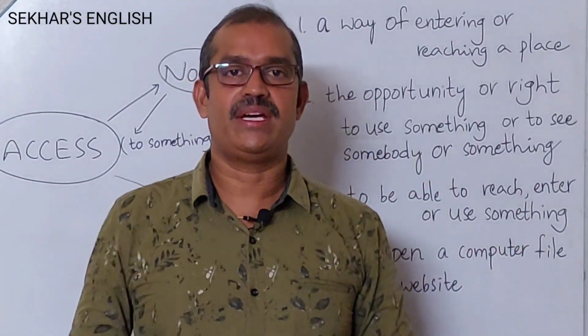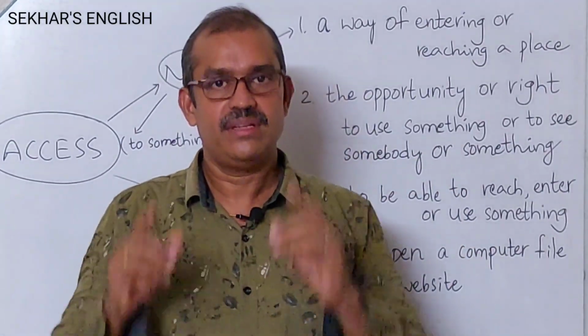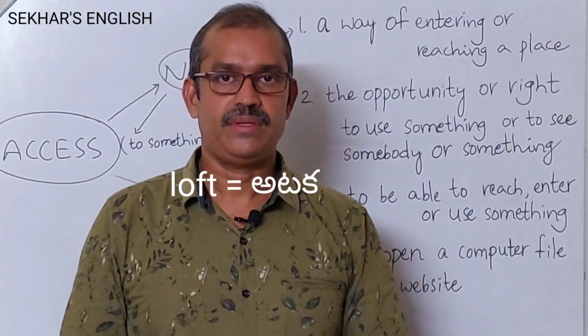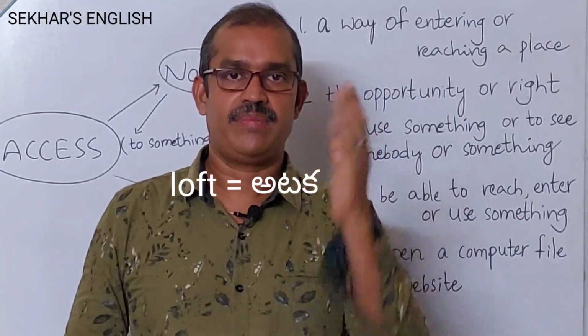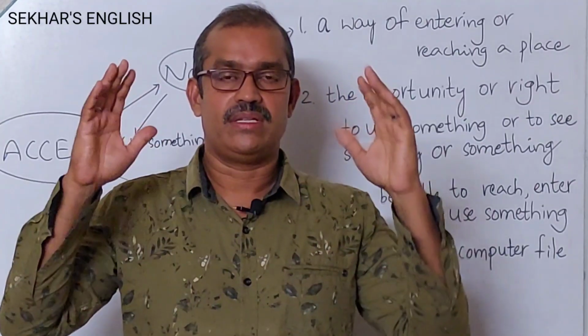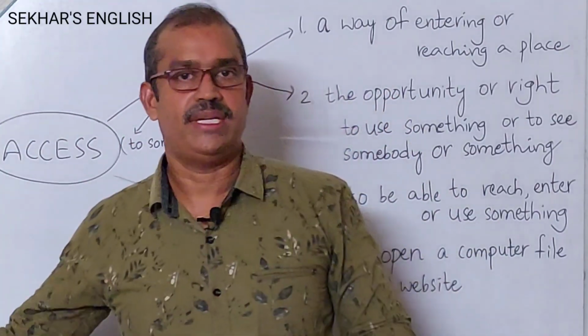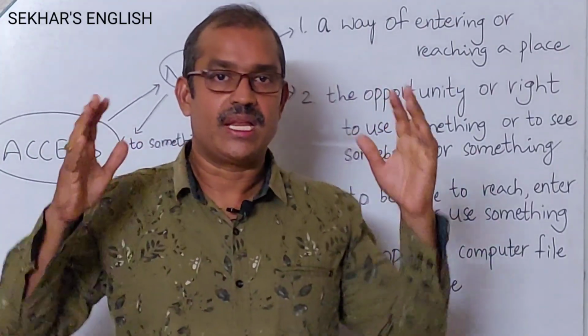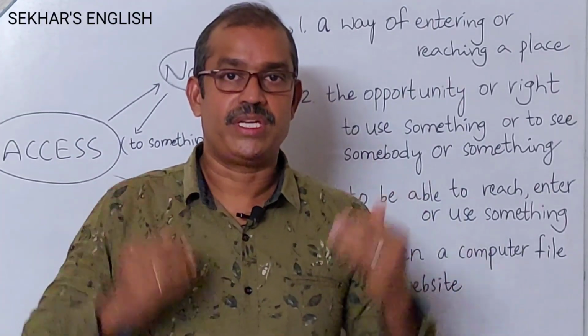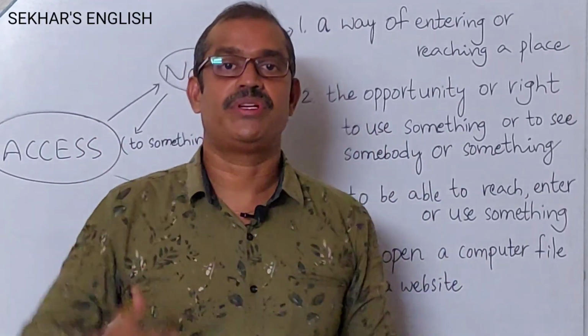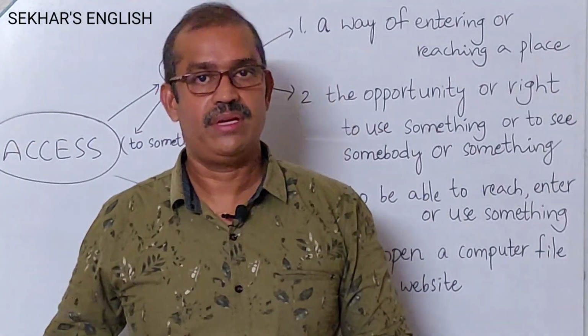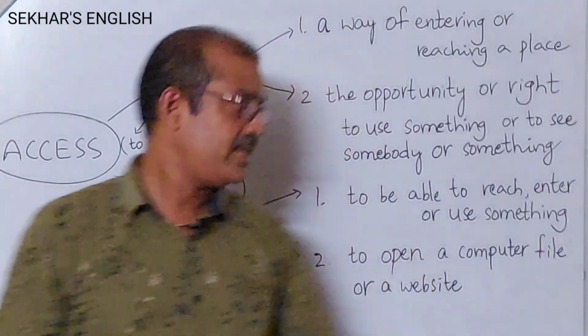Generally in our area we use it for storage, right? Okay, once again let me tell the example. The loft can be accessed by a ladder. That means we are able to reach the loft with the help of a ladder, right? Let us see the next one.